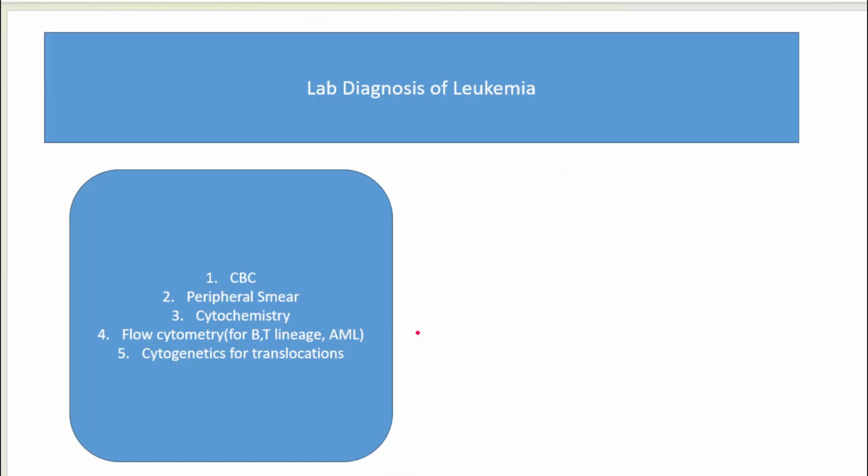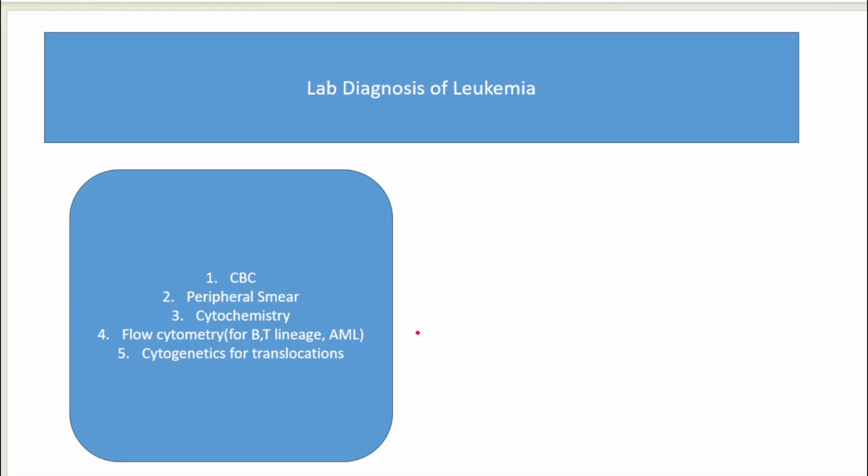Now likewise I am going to proceed with what kind of questions you are usually getting. A long question can come as lab diagnosis of leukemia, but shorter questions or MCQs are coming in. What is the next line of investigation? If these disease markers are present in flow cytometry, then what is your diagnosis? Or this is the peripheral smear which you are seeing, what is your diagnosis? So likewise we are going to approach the case.